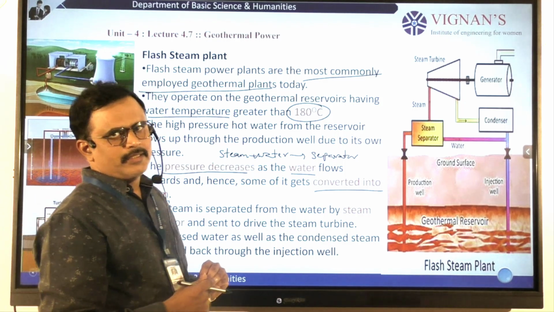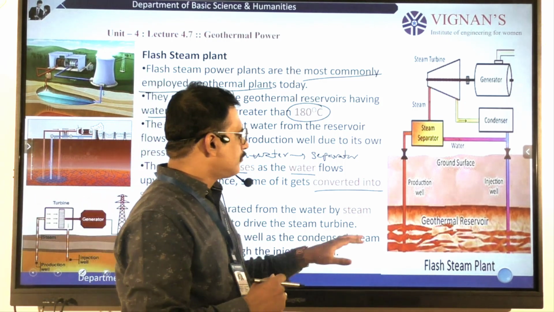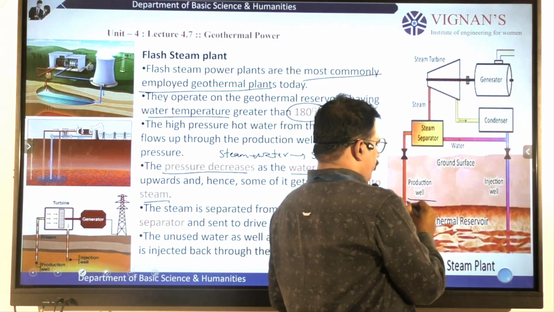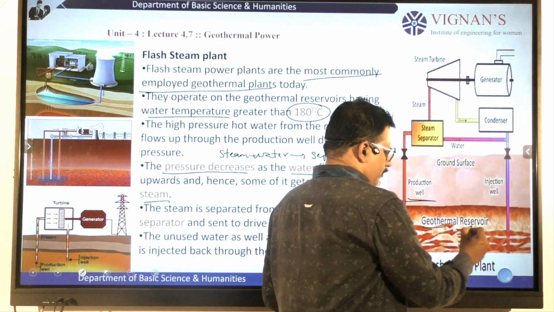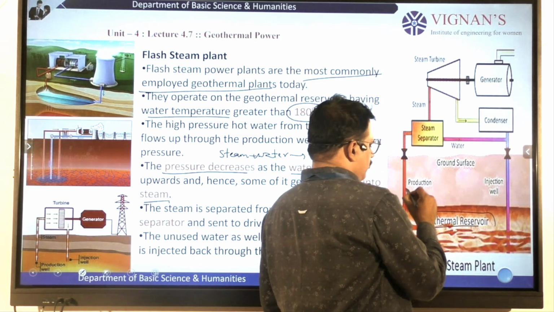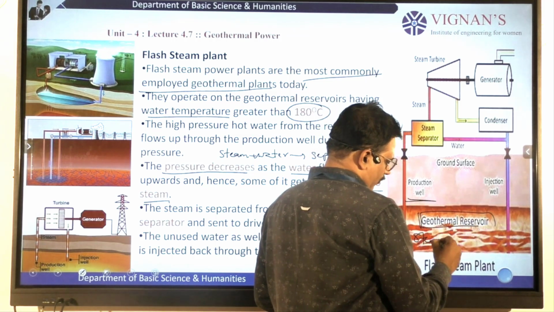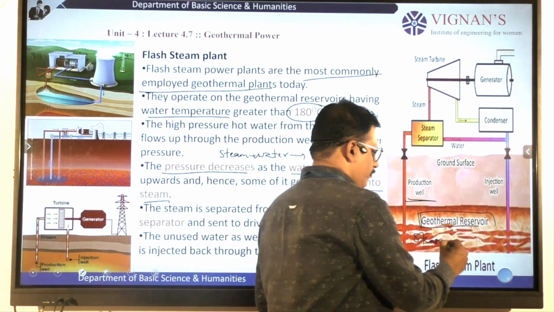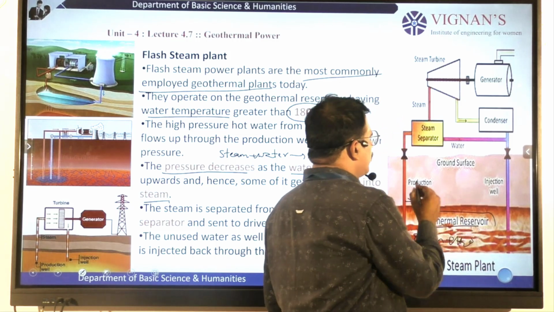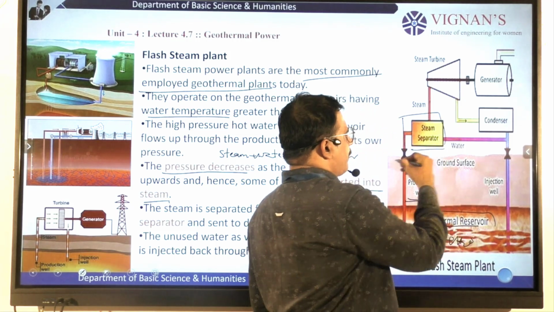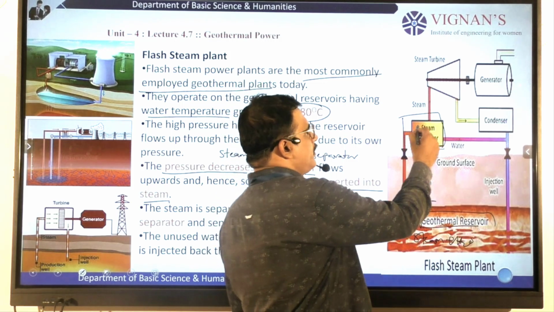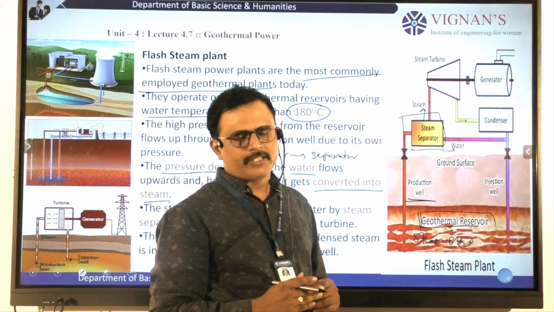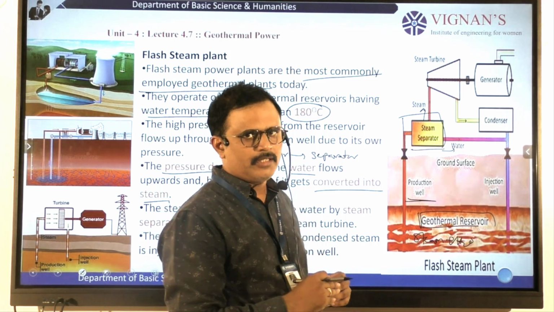So coming to this scheme, in the production well we are considering steam as well as water, and both enter into the steam separator, where we separate the steam and the water.